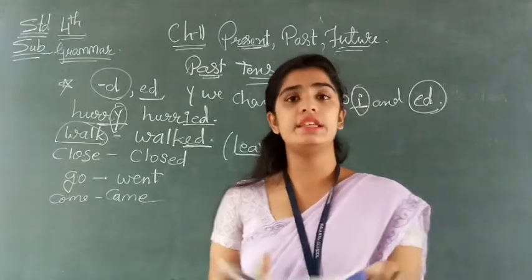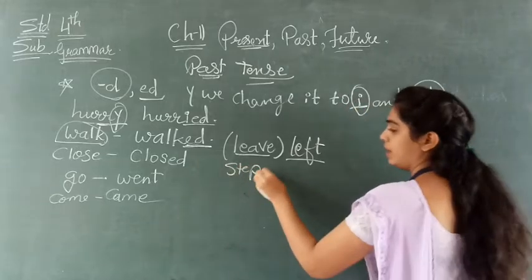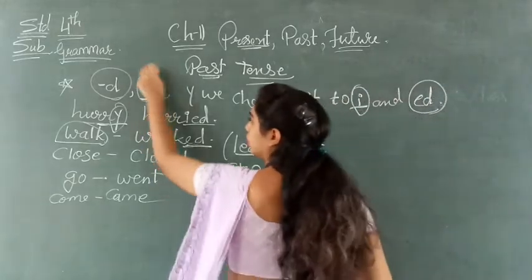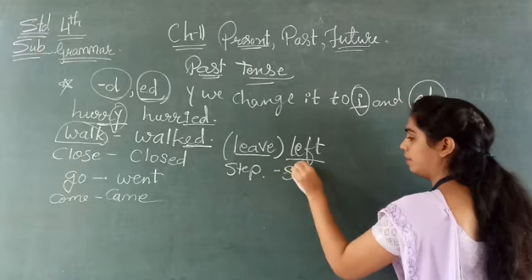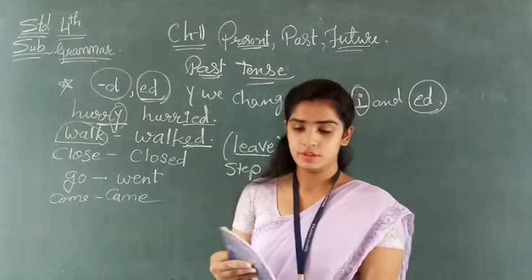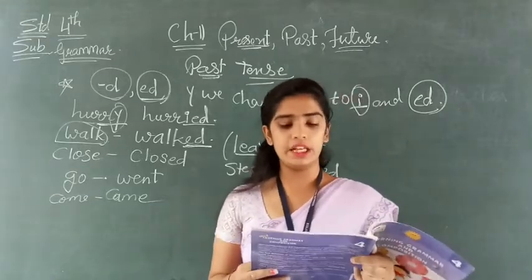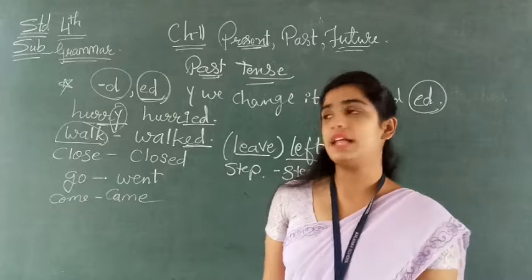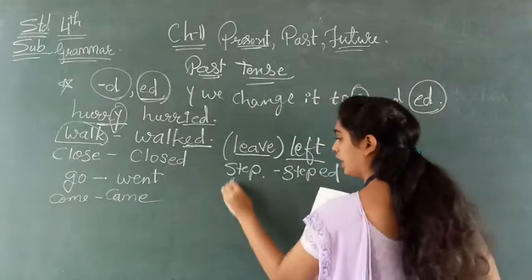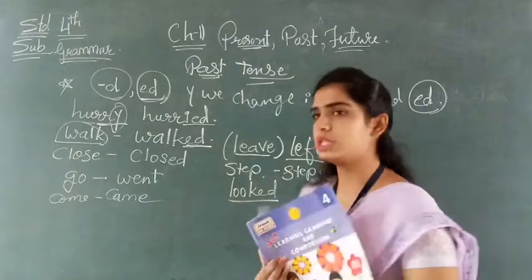In the bracket it is given step. S-T-E-P, step. I have already explained to you. We will use here stepped. Okay. So, stepped on the surface of the moon. He looked. What will be the answer? Looked. Okay. Clear, children? In the past tense, we will use like this.